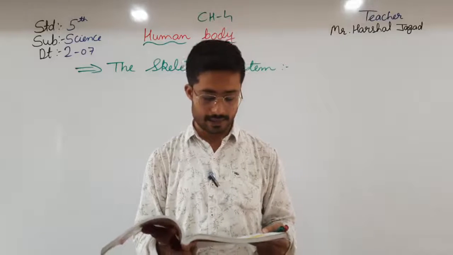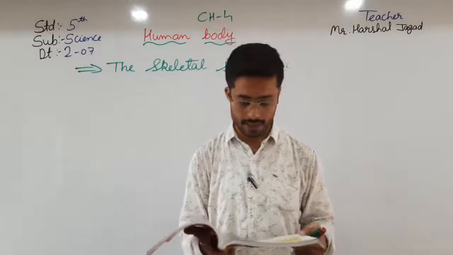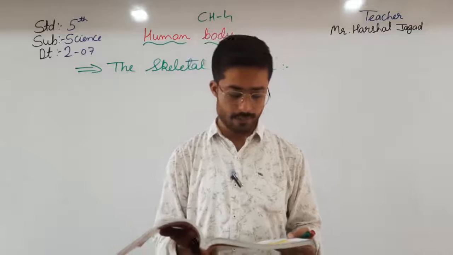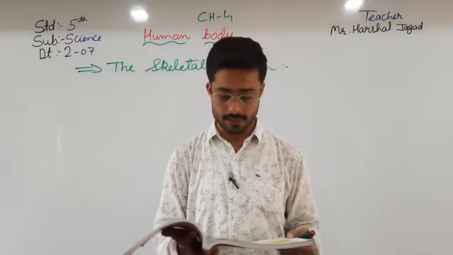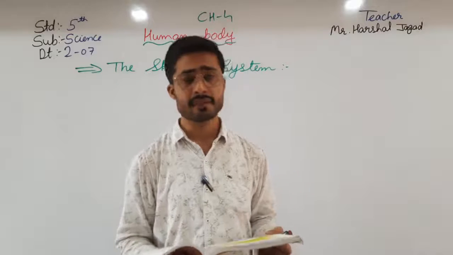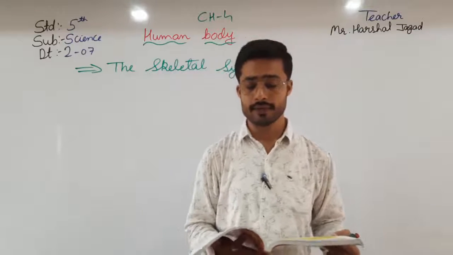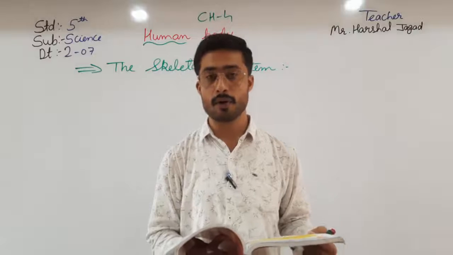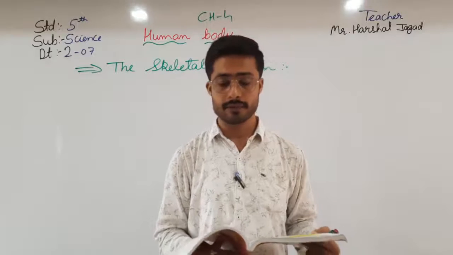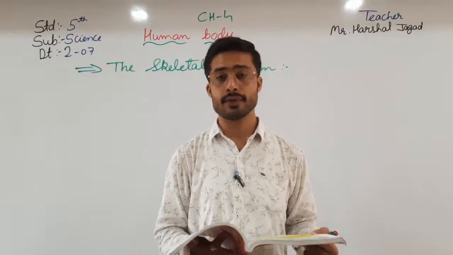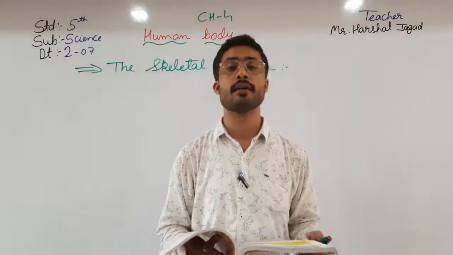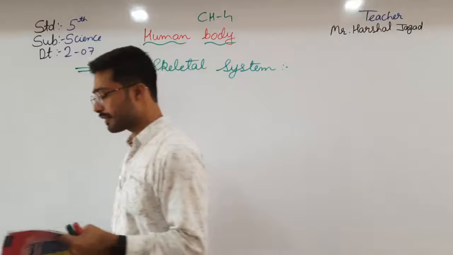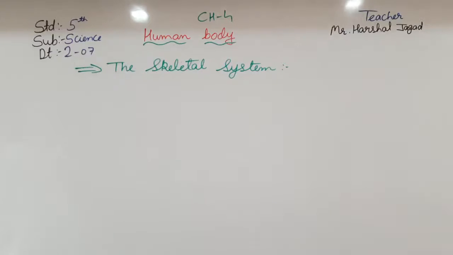Like the muscle, skin, and the softer organs of the body, bones are also made up of cells. They also have nerves and blood vessels to supply them with blood. The bones are filled with a soft substance called bone marrow, which produces red blood cells. Bone stores calcium, phosphorus, and other minerals required by our body. So this is all about the skeletal system.